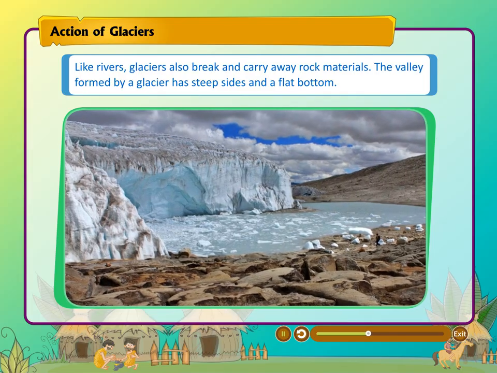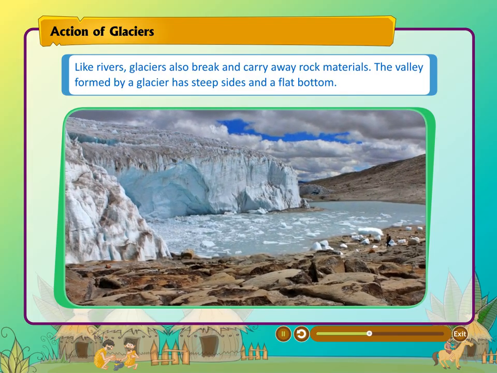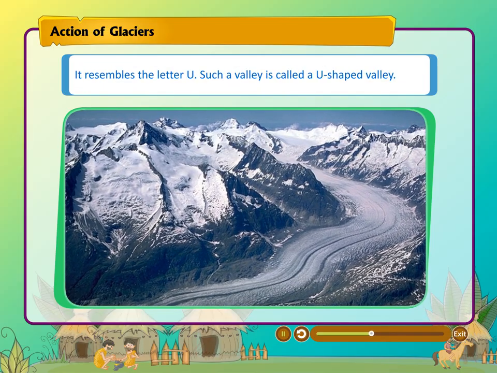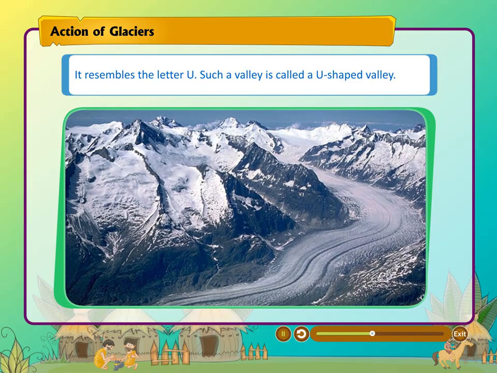The valley formed by a glacier has steep sides and a flat bottom. It resembles the letter U. Such a valley is called a U-shaped valley.